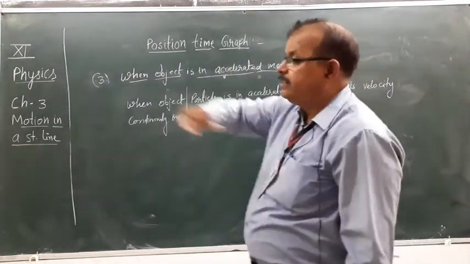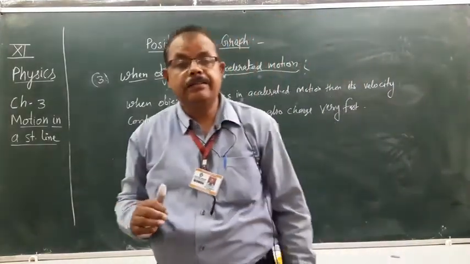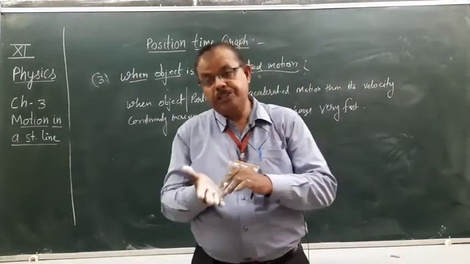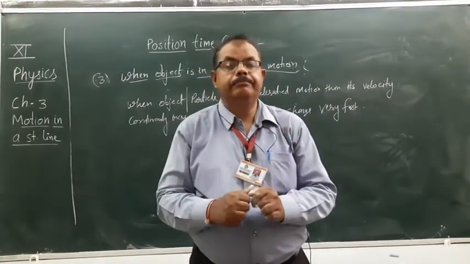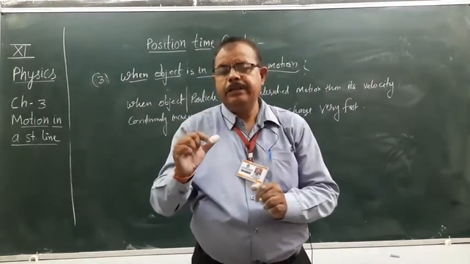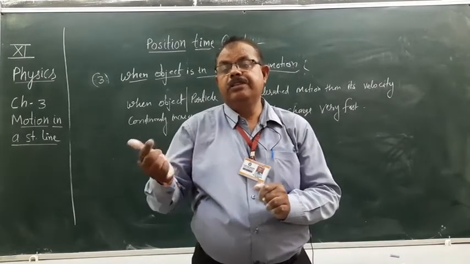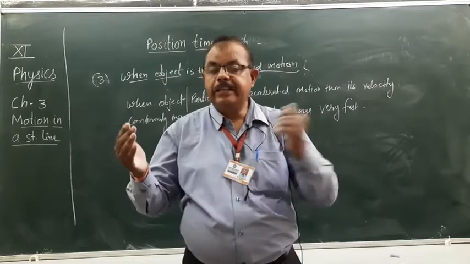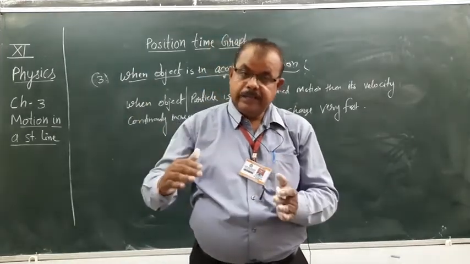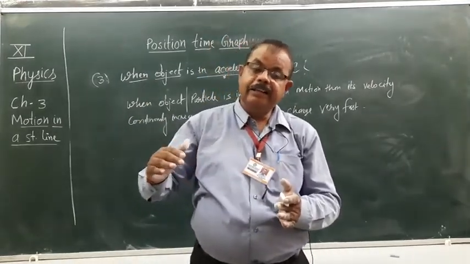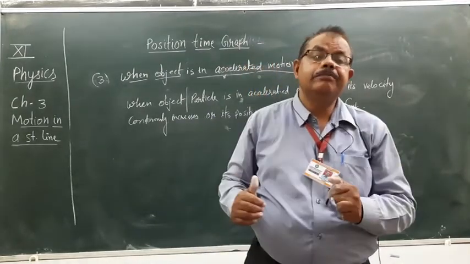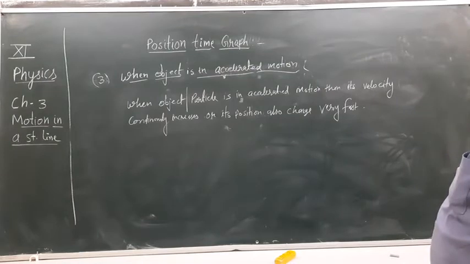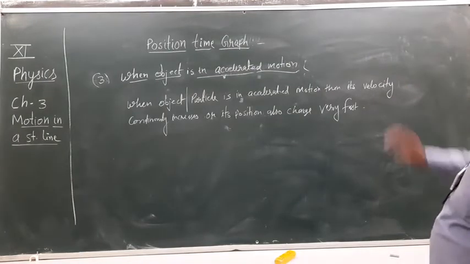If velocity is increasing, it means the particle changes its position in a short time. In a very short time, the particle changes its position from position A to position B. It takes, suppose, 3 seconds. For the same distance, it will take less than 3 seconds. So the position of the particle will change very fast.